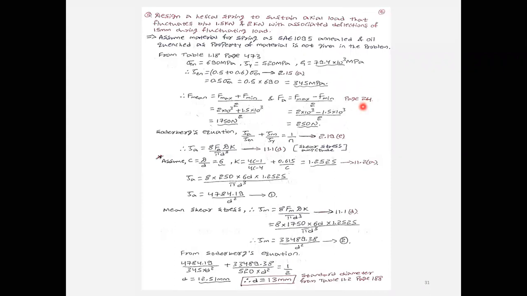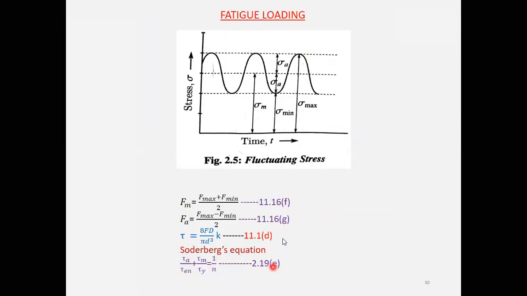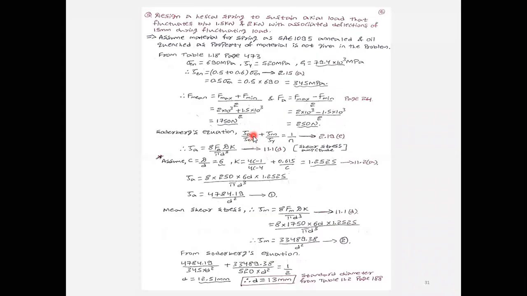After that, next is the Soderberg equation. I'm going to take equation 2.19e. In this, tau en and tau y are calculated, whereas tau a and tau m, that is amplitude shear stress and mean shear stress, you need to calculate.